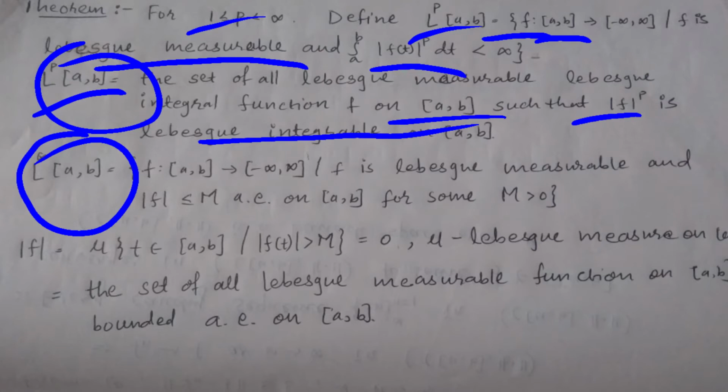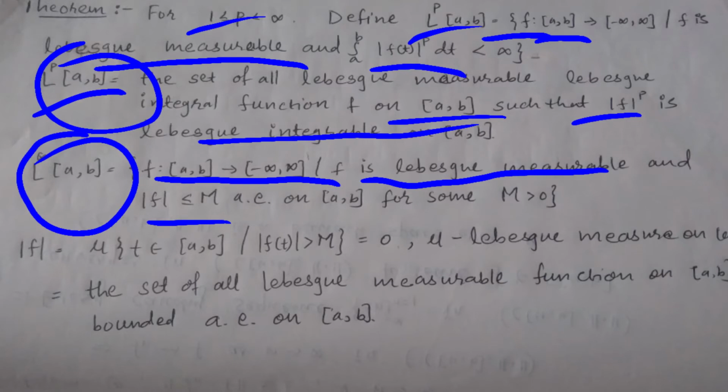So L infinity [a,b] is the set of all functions from closed interval [a,b] to minus infinity to infinity such that the function f is Lebesgue measurable and modulus of f is less than or equal to M almost everywhere on closed interval [a,b], for some M greater than 0.